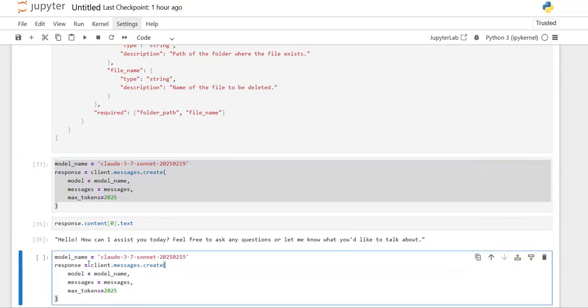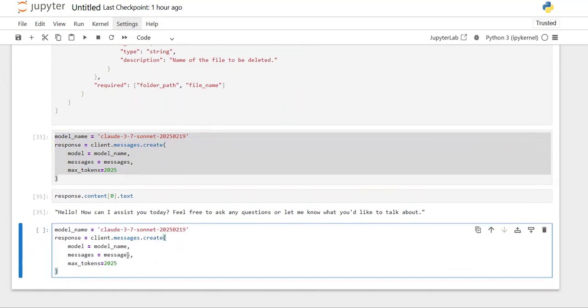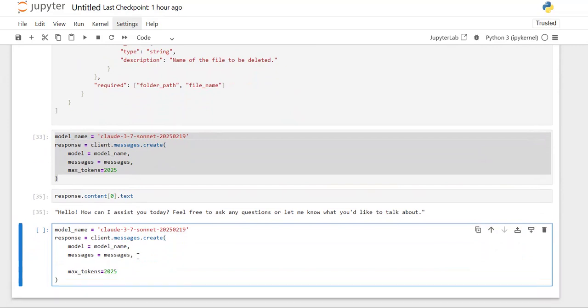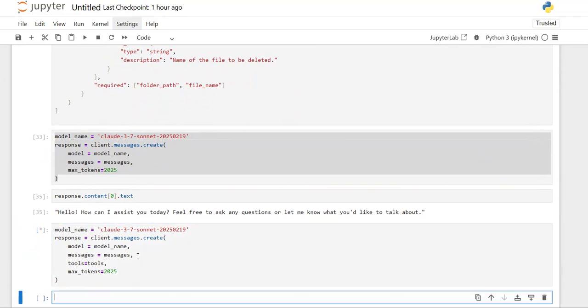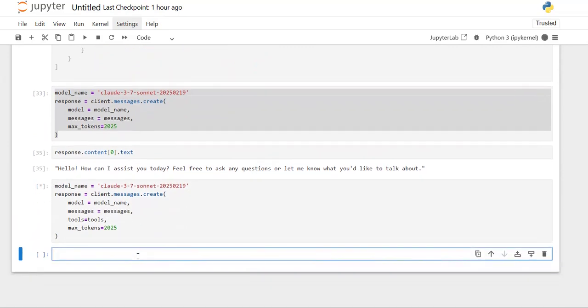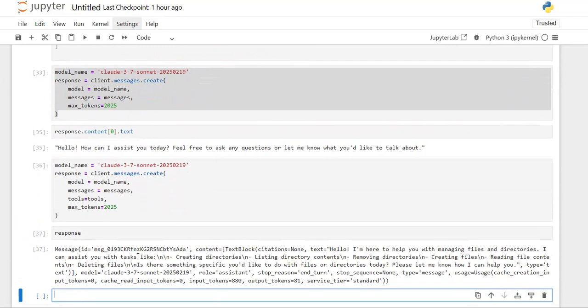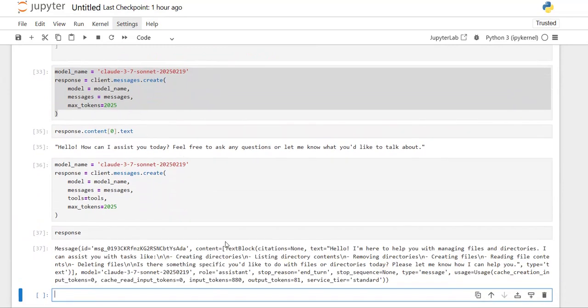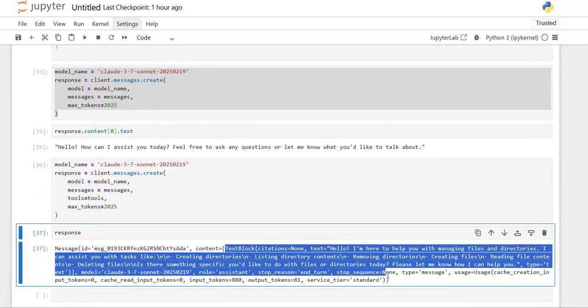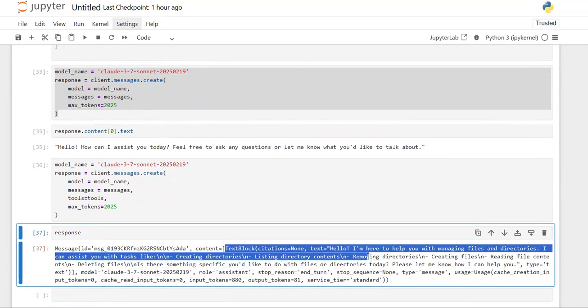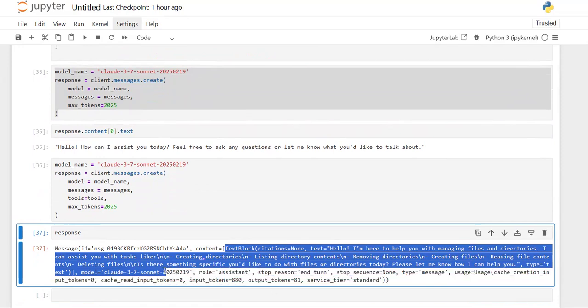Now let's add the tools and check how the response will be. I'm providing the tools here and printing the response again. Since in the content I only have one block, that is this text block, do I have any other blocks?